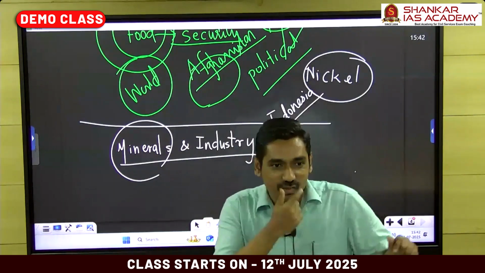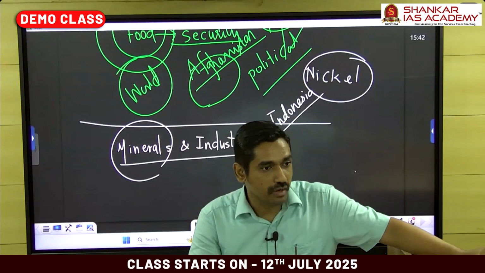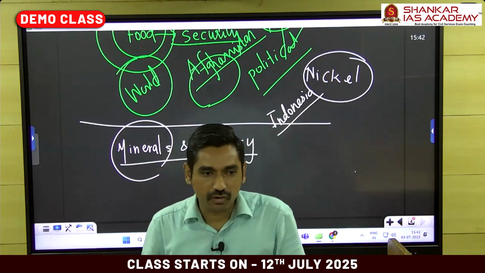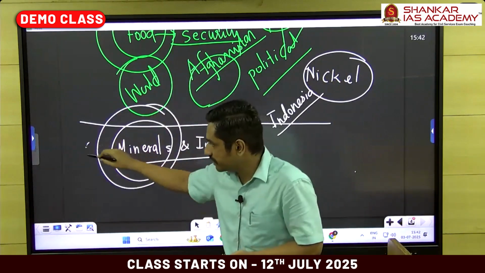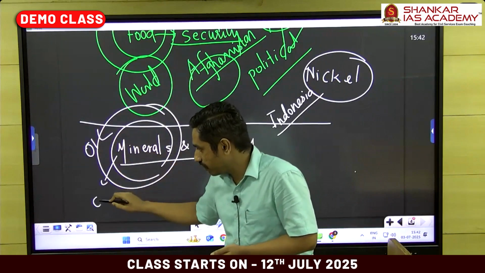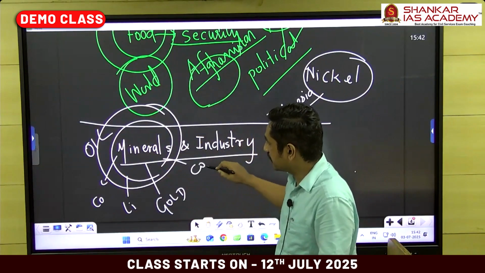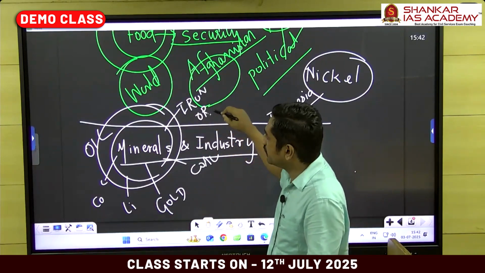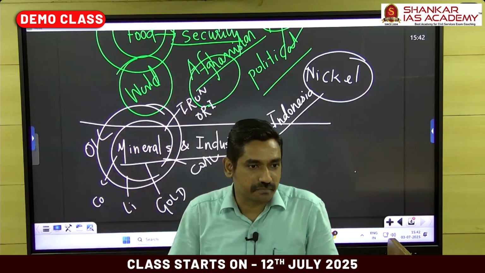Is it clear? So now it is important that you understand where nickel is present. Why? Because nickel is very much important for battery manufacture. It goes beyond lithium and cobalt. Now, where are my minerals present? Like, where is my oil present? Where is my cobalt present? Where is my lithium present? Where is my gold present? Like, where exactly does my coal come from? Where is my iron ore? Getting the idea? So, based on different types of minerals only, it is possible for you to manufacture something.